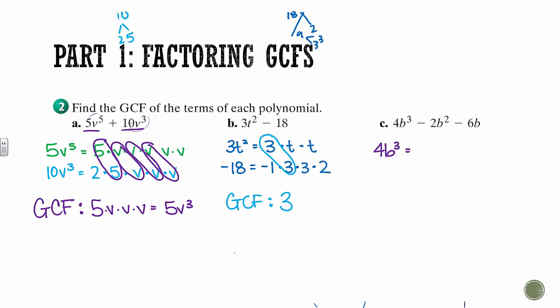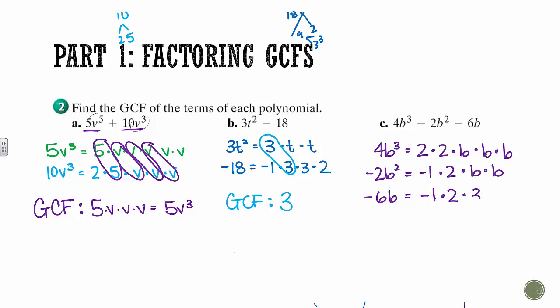4b cubed, 4 breaks down into 2 times 2. We know b cubed just means we have 3 b's there. Negative 2b squared has a negative 1. 2 can't be broken down, and then we have 2 b's. And then negative 6b, again we have a negative 1. 6 we've done a couple times. We know that can be broken down into 2 times 3. And then we just have 1b.